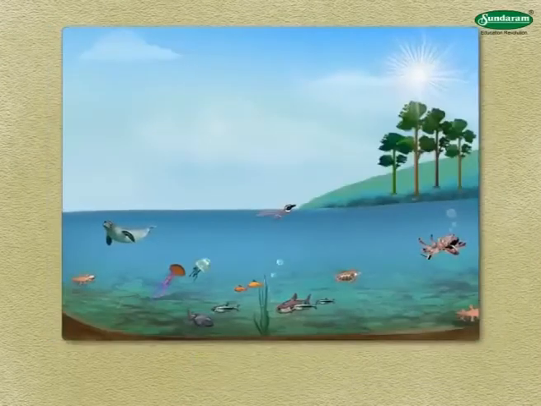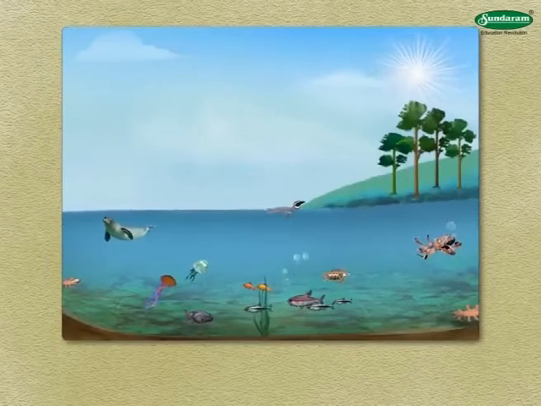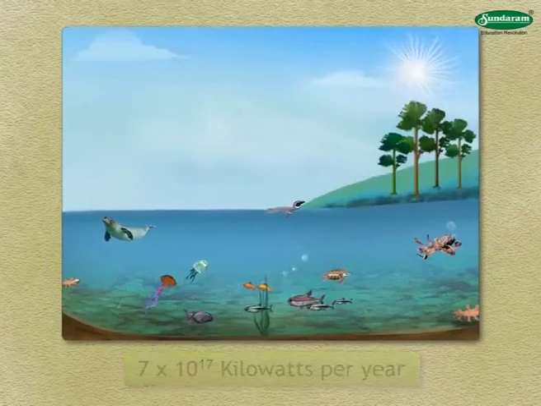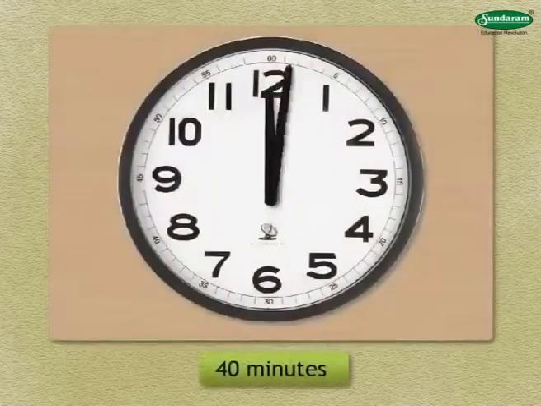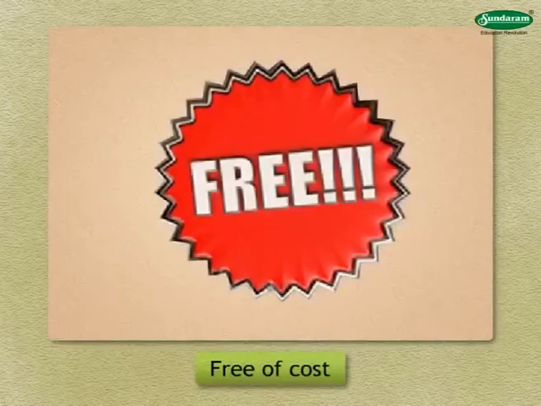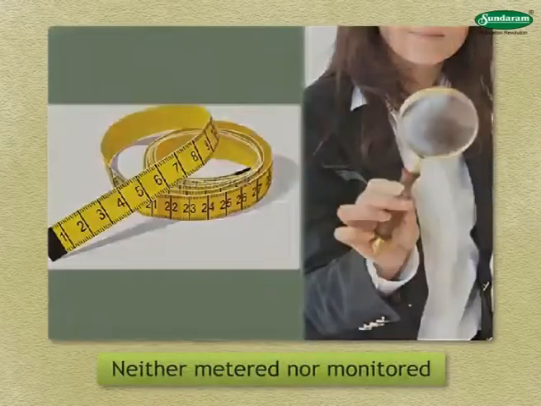Also, it is seen that Earth gets tremendous amount of energy from Sun, as much as 7 into 10 raised to 17 kilowatts per year. You all would be surprised to know that all the energy that we need every year is given to us by the Sun in just 40 minutes. And the best part being, it is obtained free of cost, neither metered nor monitored. The only question is how to harness it and how to use it.